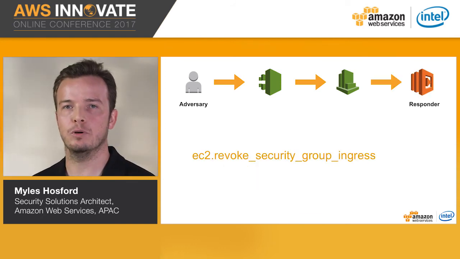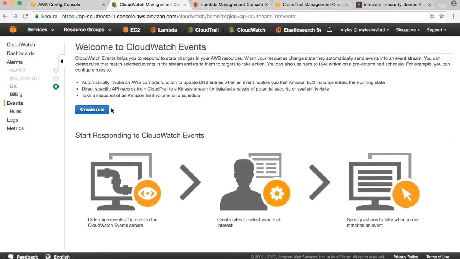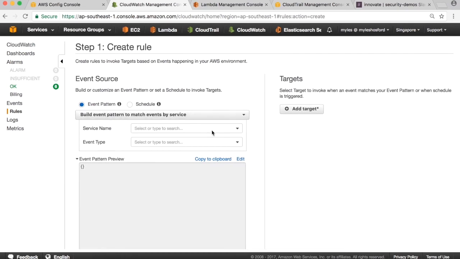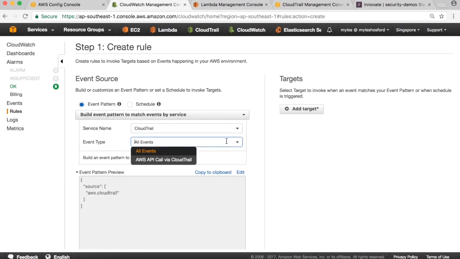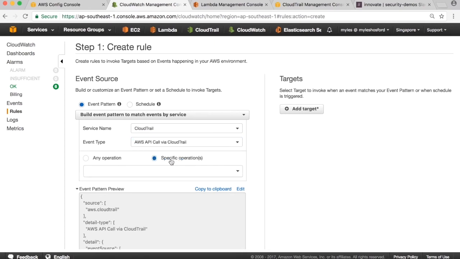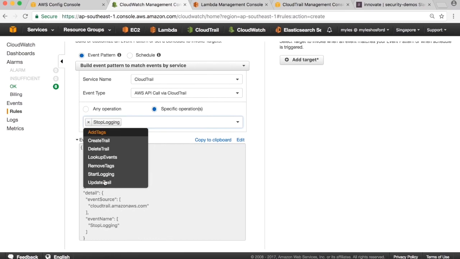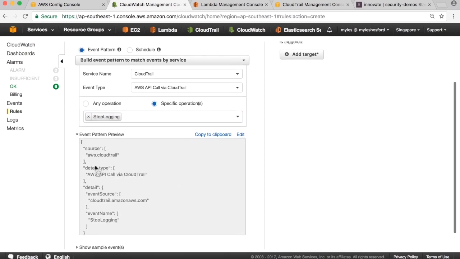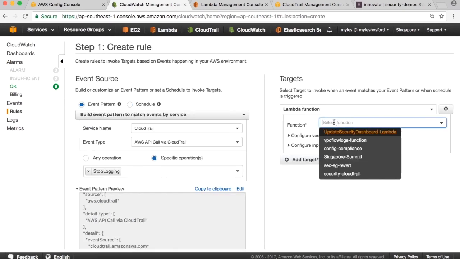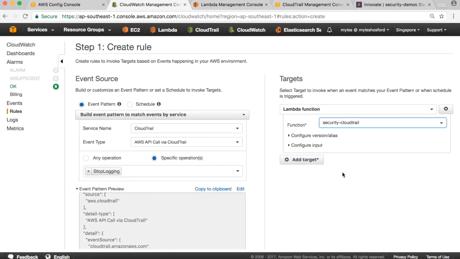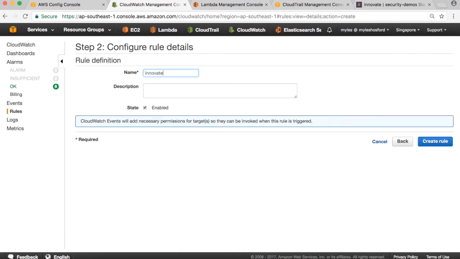Let's take a look at a demo of how you would set that up in practice. We start with the CloudWatch Events console and we need to create the rule. We choose the CloudTrail service and specify the stop logging API call. You can see a sample of the event pattern below. For the target, I select the Security CloudTrail Lambda function, which I have pre-created, and I finalize the details of the CloudWatch event.